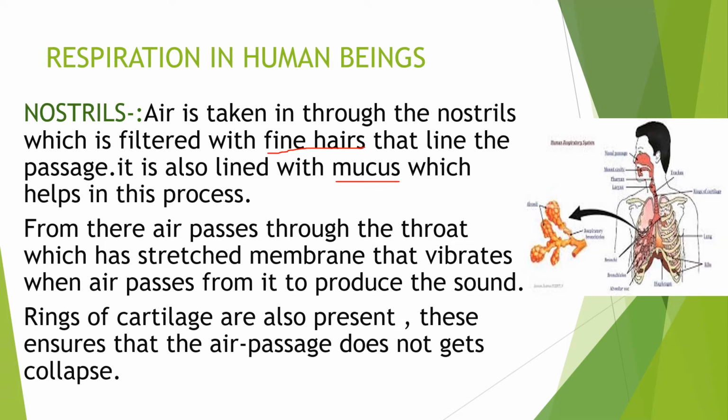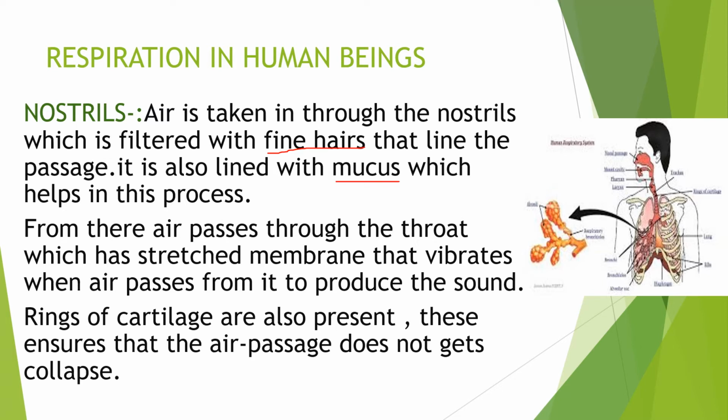The nasal passage is separated from the mouth cavity, also called the buccal cavity or oral cavity, by a bony palate, so that we can breathe in air even when we are eating food. It is lined with fine hairs and mucus which help in the process.